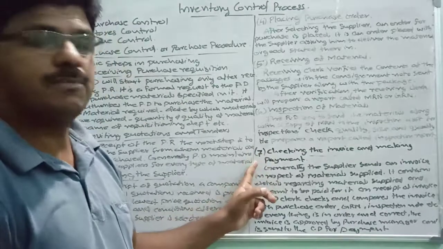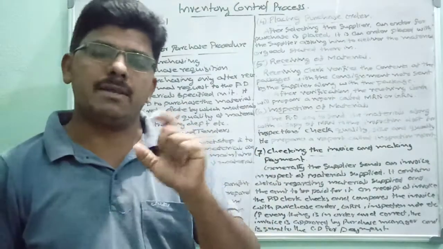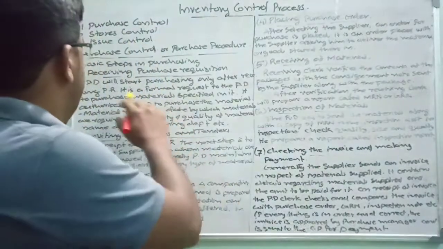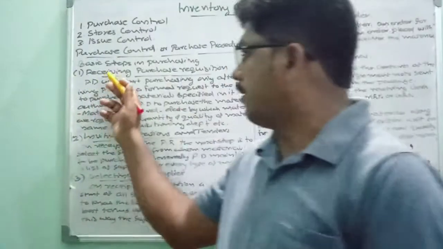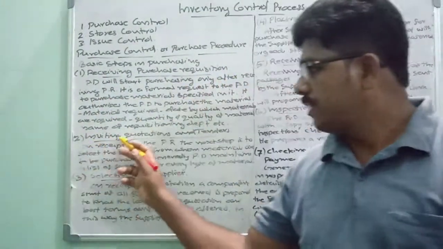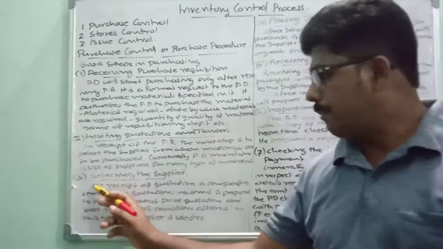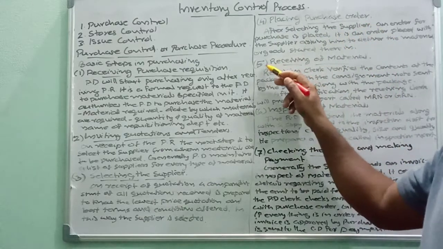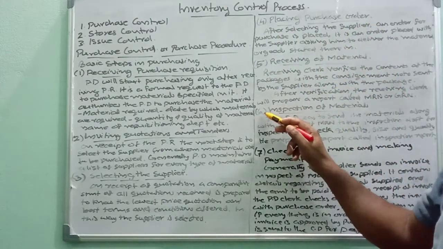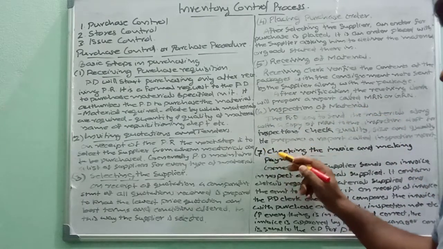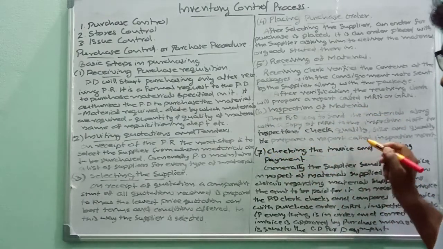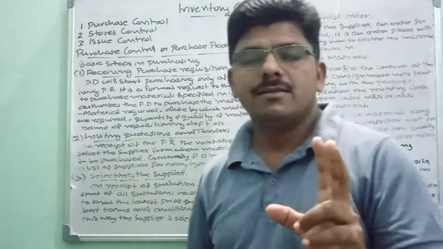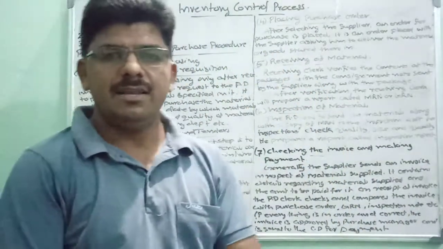Anyway, seven steps we have to follow while purchasing the materials. Number 1, receiving purchase requisition. Number 2, inviting quotations and tenders. Number 3, selecting the supplier. Number 4, placing purchase order. Number 5, receiving of material. Number 6, inspection of material. And the last, the 7th one, checking the invoice and making the payment. These are the steps we have to follow while purchasing the materials. Let us see one by one.